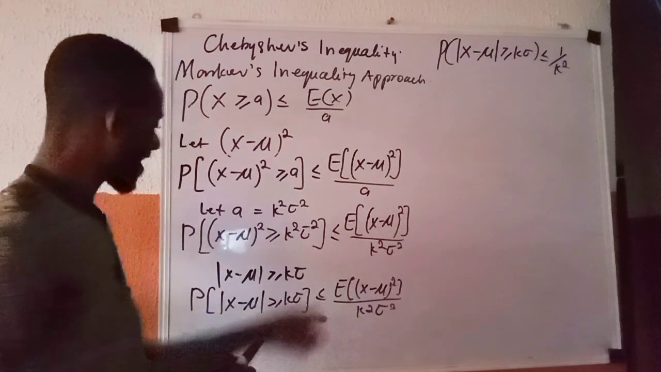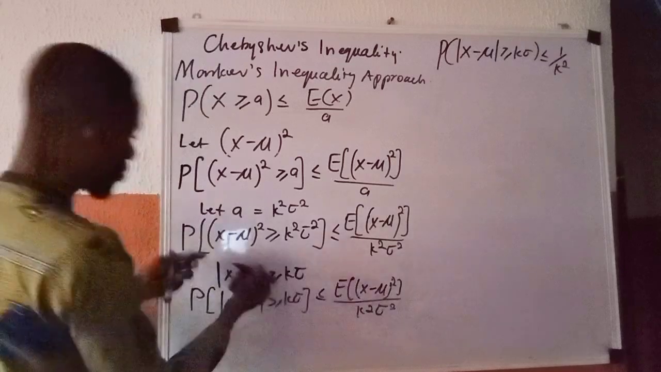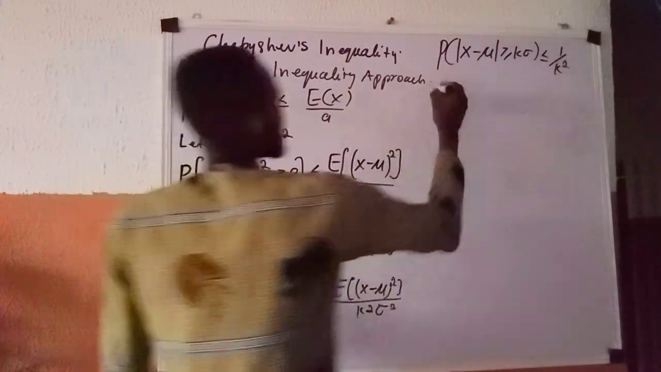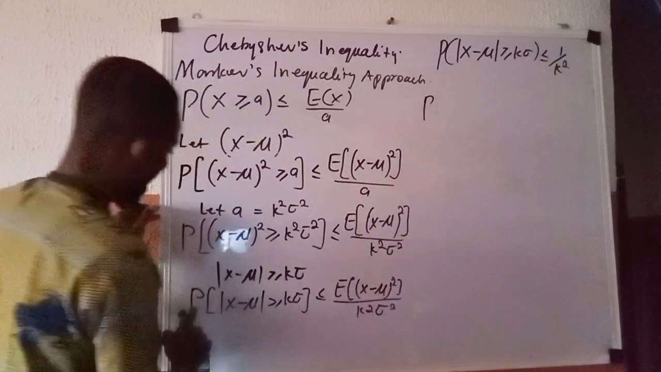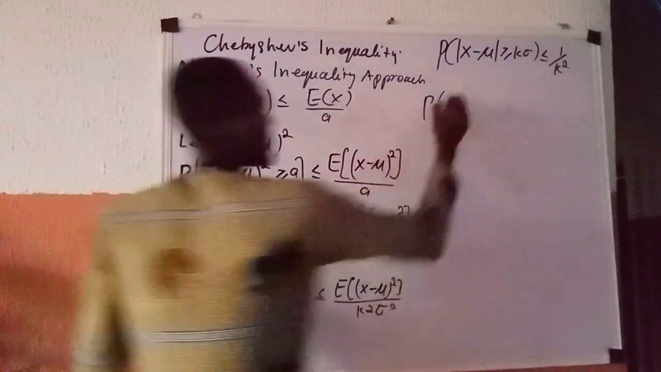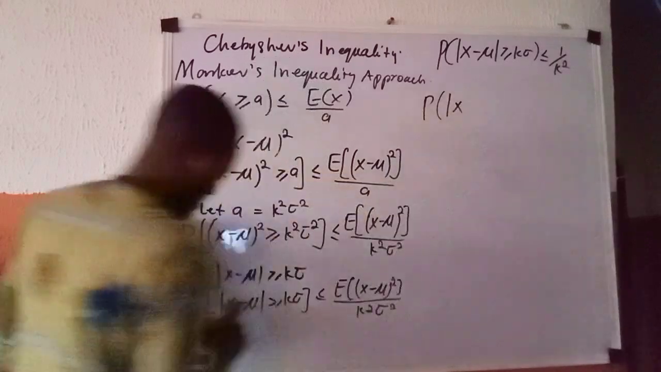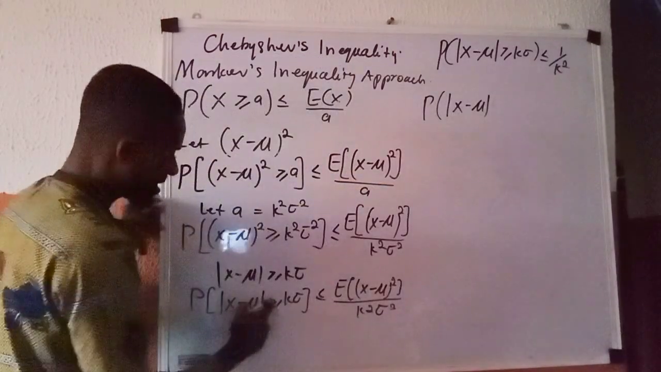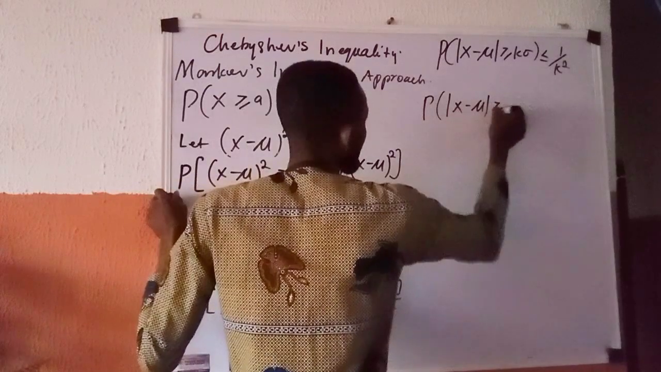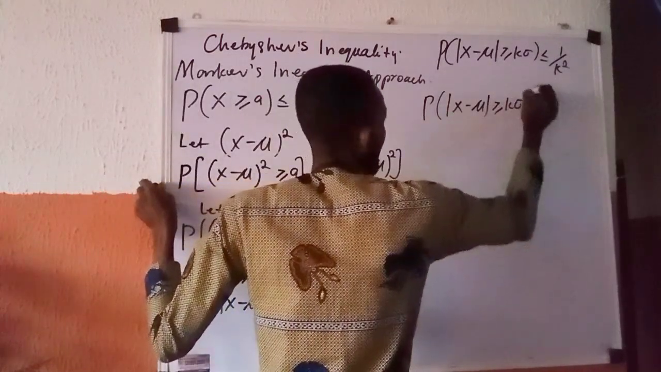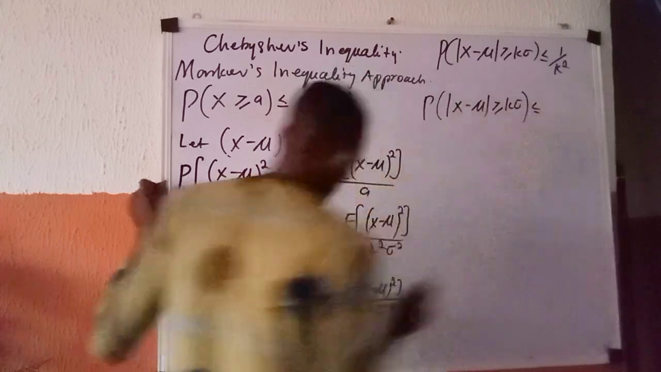So in that case, I can write this in this way. Permit me to call up what I have here. Here is my P, which is what I have here. So I'll open a bracket this way. Here is my absolute value of x minus mu, greater than or equals k sigma. Close it. It's less than or equals